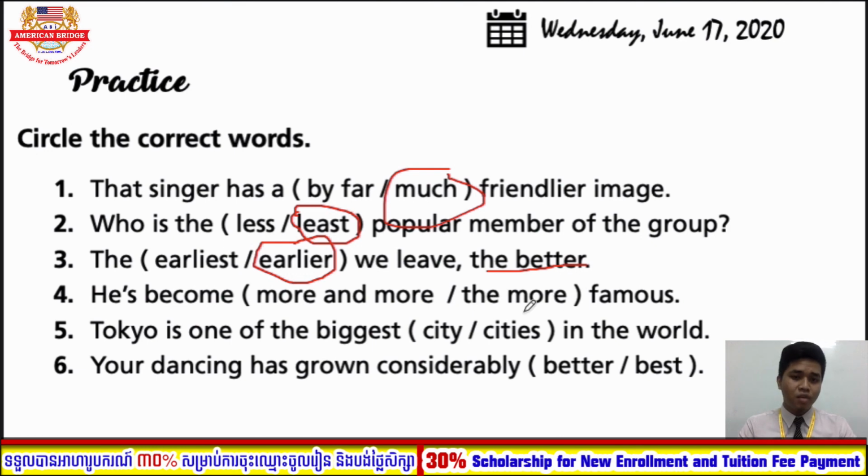The word famous is an adjective. Here the we use with superlative form, we cannot use with comparative form. So the correct answer is more. Number five, Tokyo is one of the biggest cities in the world. Good. Number six, your dancing has grown considerably better. Okay, it's kind of improved.